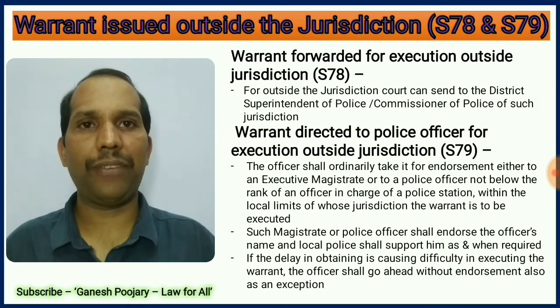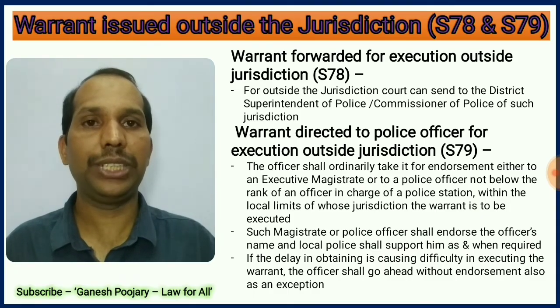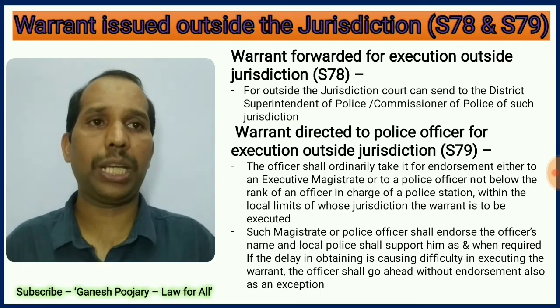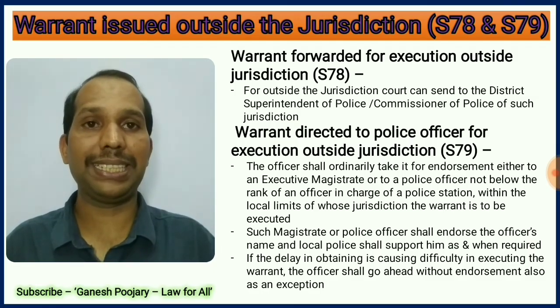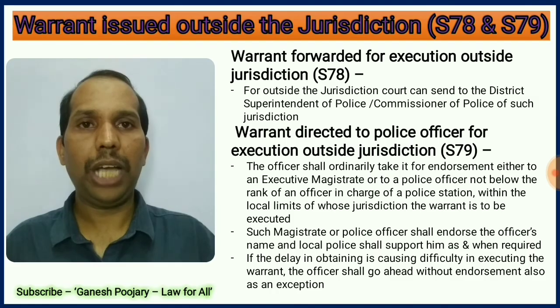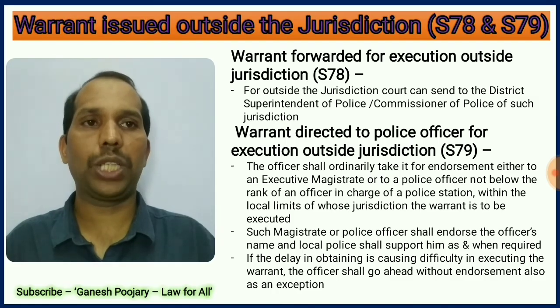Section number 78 and 79 discuss warrants issued outside the jurisdiction. What happens if a magistrate is issuing a warrant, but such person is outside the jurisdiction of such magistrate? In that case, the magistrate needs to forward it for execution outside the jurisdiction, that is to the DSP or Commissioner of Police of such jurisdiction, which is discussed under section number 78. And the officer who is going to arrest such person as per the warrant needs to take an endorsement from such officer as per section number 79. Now, when he is taking endorsement from such DSP or Commissioner of Police, they need to ensure that they support such officer with their police force also if required.